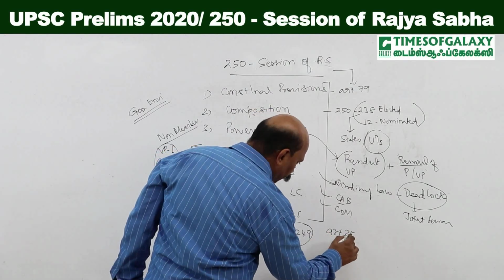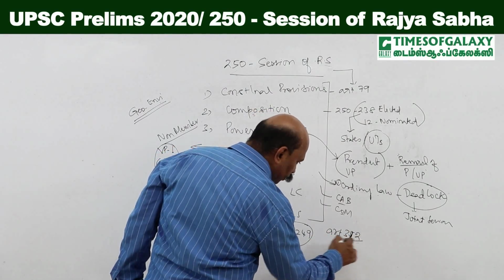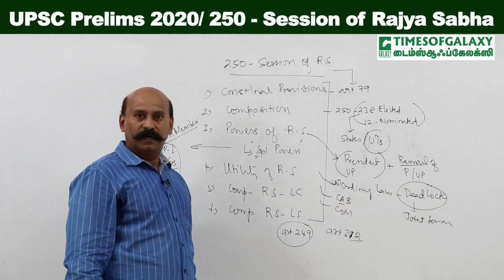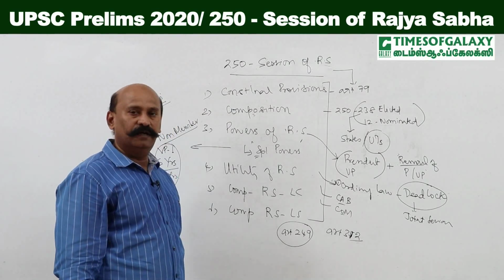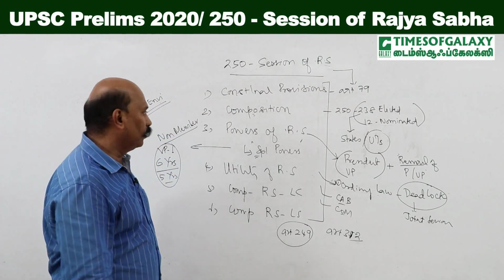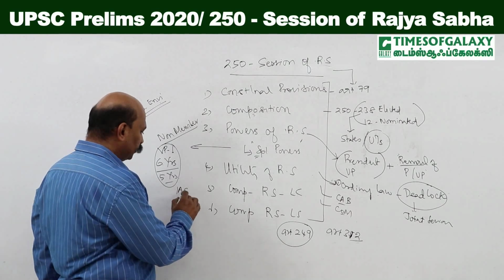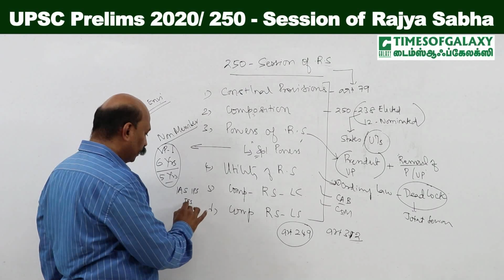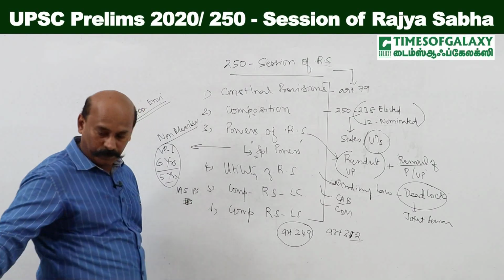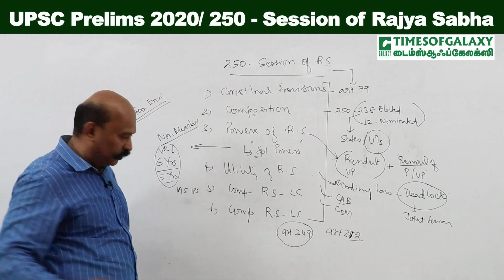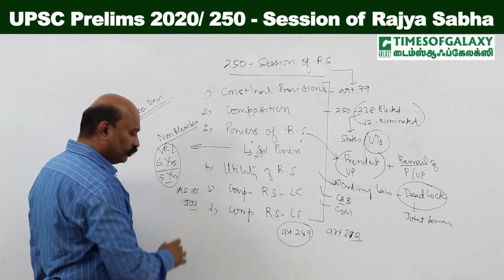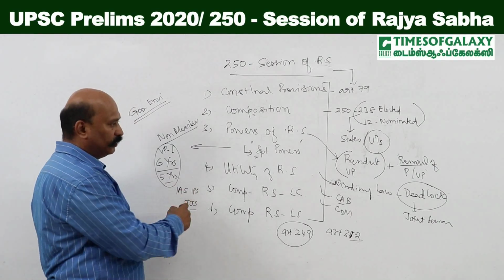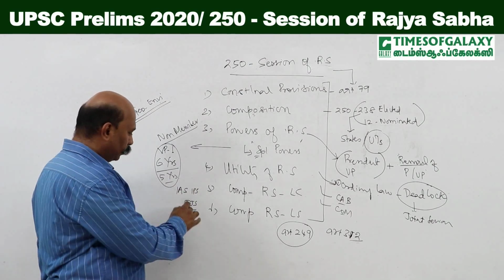Similarly, Article 312, whereby the Rajya Sabha can authorize the Parliament to create any number of All India Services. Right, already we have All India Services mentioned in the Constitution: IAS, IPS and Indian Judicial Service. Indian Judicial Service is mentioned in Article 312, but it has not been created, because the Constitution has authorized the creation of Indian Judicial Service.